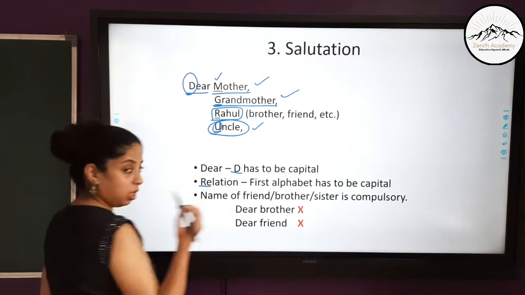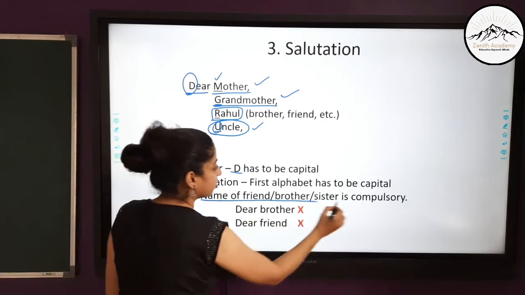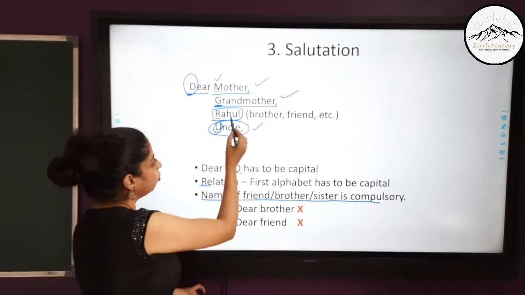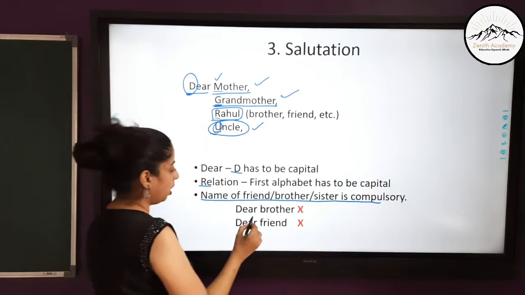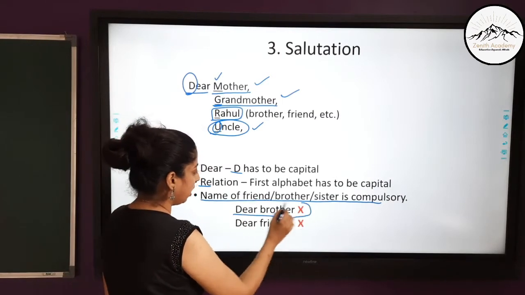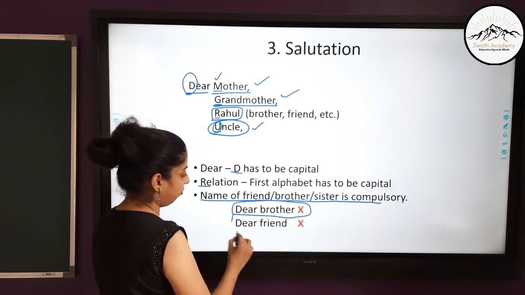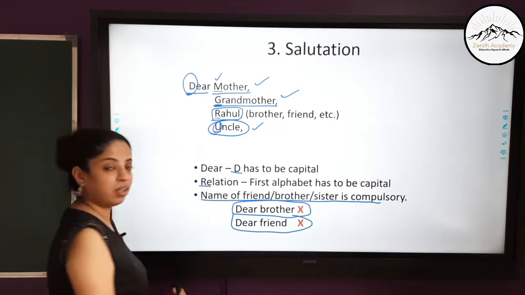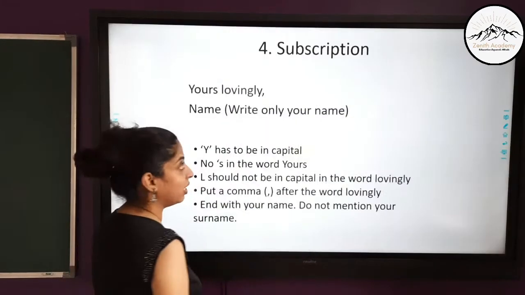Now, the name of the friend, brother or sister is compulsory. You have to write the name of your friends. So you should not be writing like this, dear brother or dear friend. You should write dear Rahul. These are the things you should remember while writing salutation.